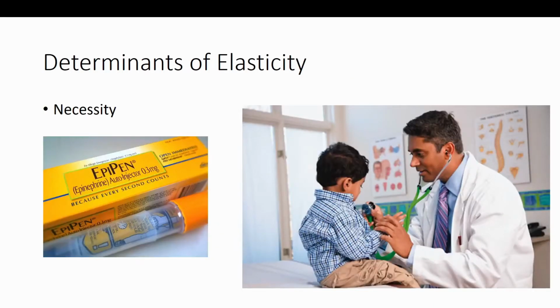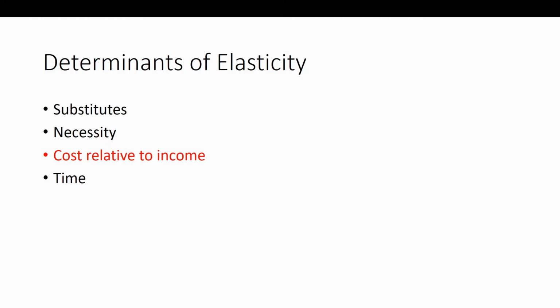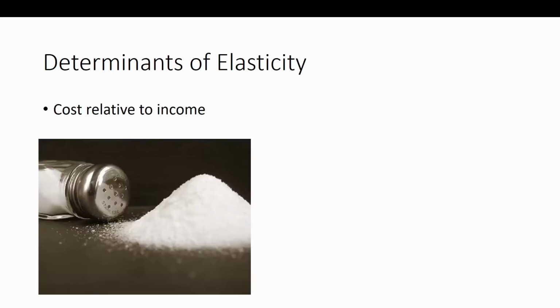On the flip side of that, we have the EpiPen, right? You might need this to survive, okay? So it's very necessary to live, and that's what causes this good to be inelastic. Next, we have cost relative to income, right?